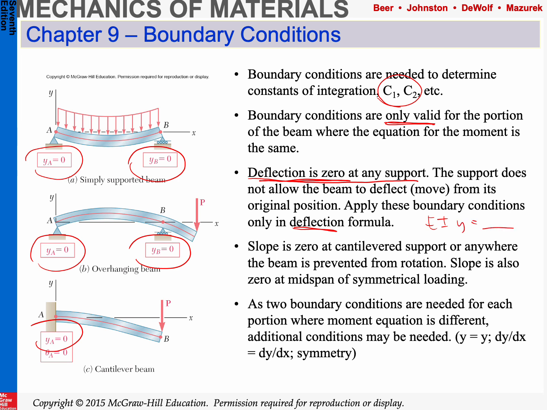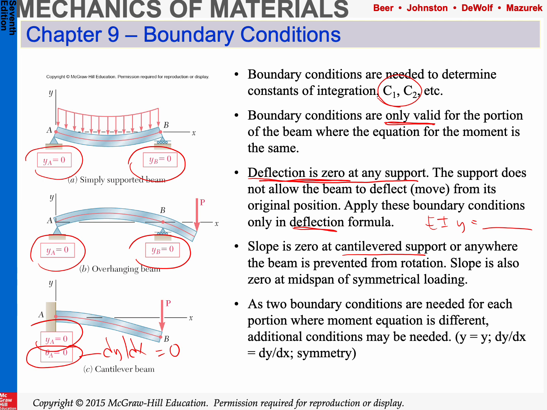EI y equals something. Slope is 0 only when we're preventing rotation, but it's also 0 at midspan for symmetrical loading. So if we have a cantilevered support, or a midspan for symmetrical loading, here we have one instance, dy/dx or theta is equal to 0.